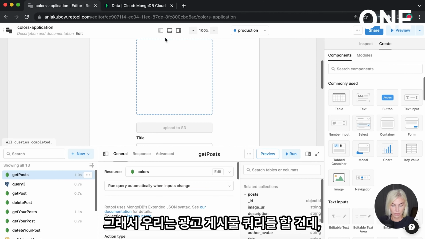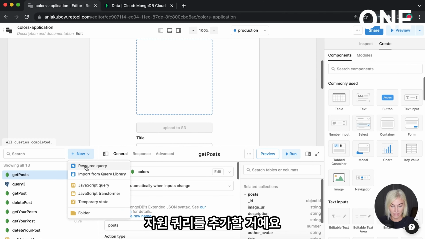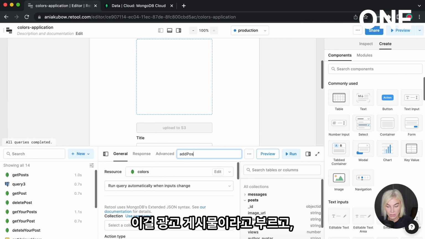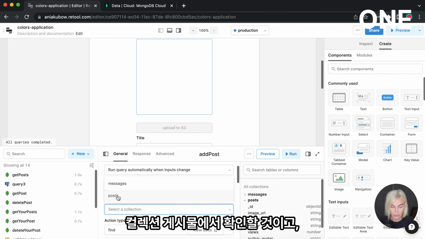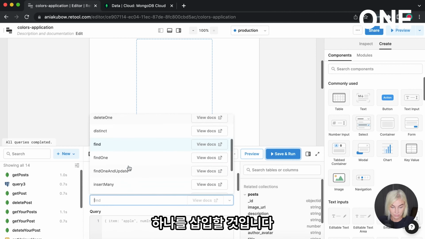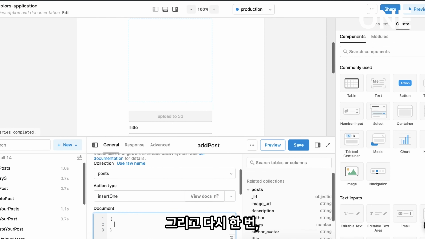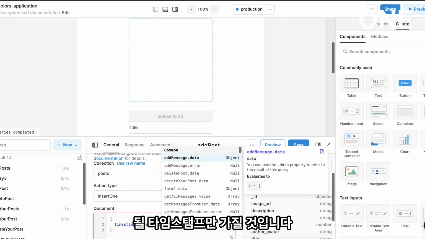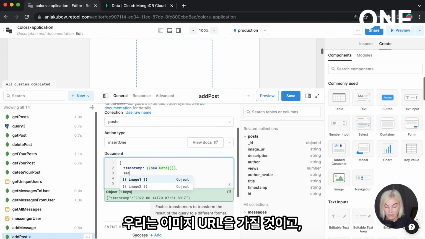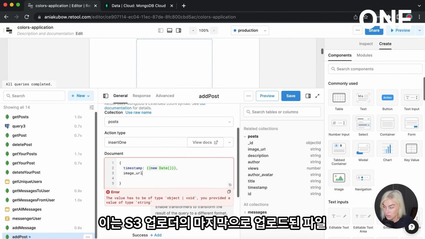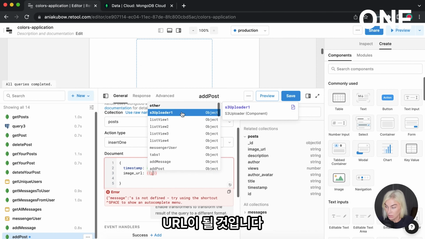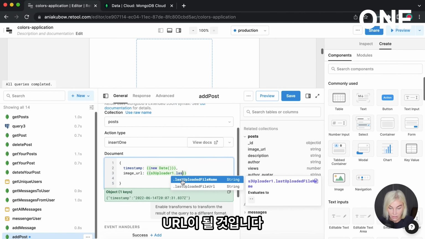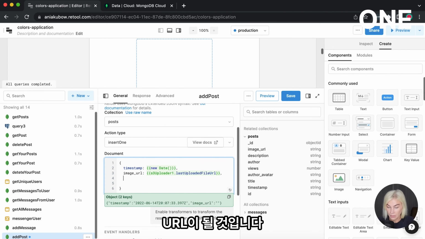So we're going to do the add post query because that is an easy one. I'm going to add a resource query. Let's call this add post. And this is going to go into the colors resource. It's going to look in the collection posts, and it's going to insert one. And once again, we're just going to have a timestamp, which is going to be new date. We're going to have the image URL, which is going to be the S3 uploader 1 last uploaded file URL.